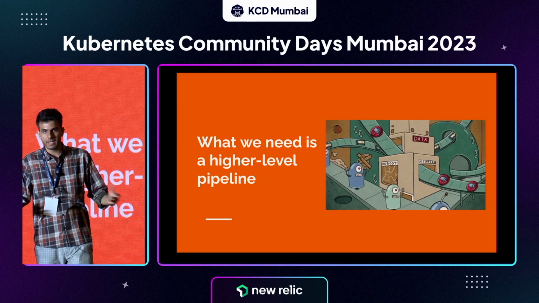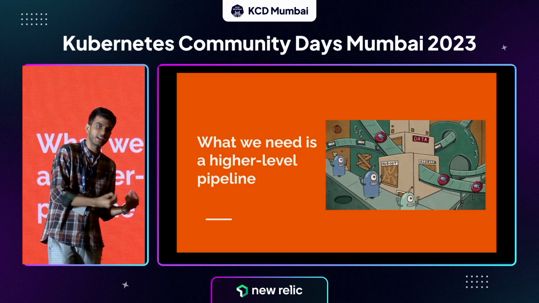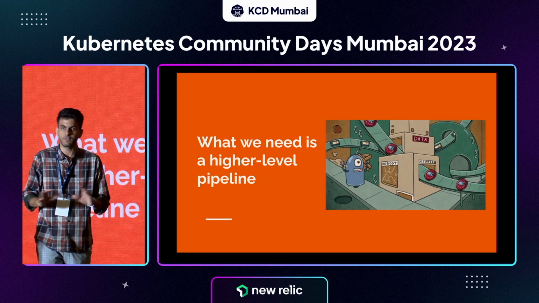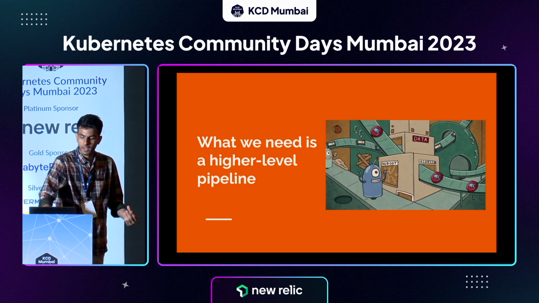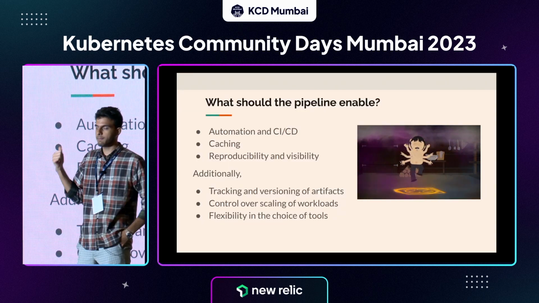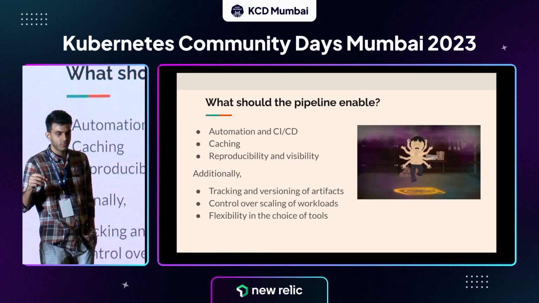So right now we only have a LangChain thing, which solves the problem really well. So you get a LangChain application built, it uses the models, it uses the APIs, all of that stuff, that works perfectly. But what we need to orchestrate this on the cloud is a high-level pipeline. So again, what should this pipeline achieve? We have gone over this already, but I want to emphasize more on the requirements that such a pipeline will fulfill. So what should this pipeline achieve?